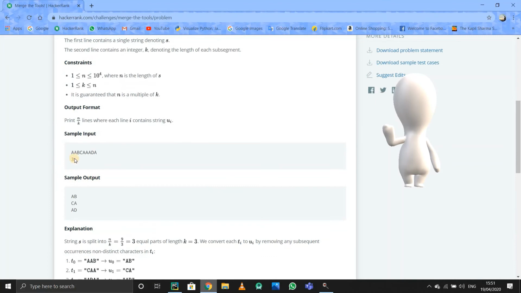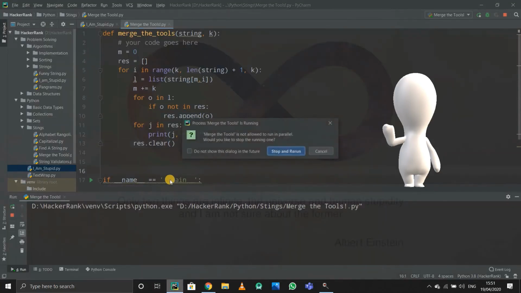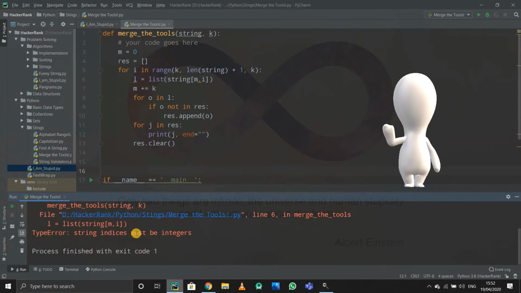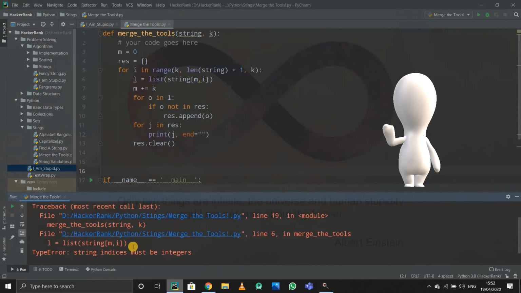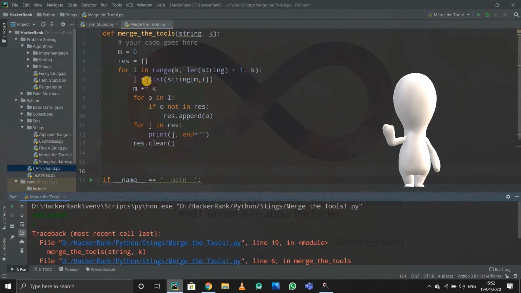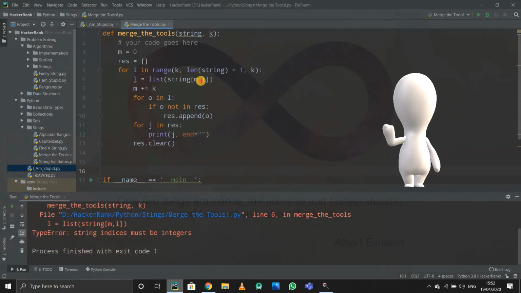I'll just copy the sample input. Okay, see, string indices must be integers, and for that length of string +1. Oh, I got it. I used a comma here.